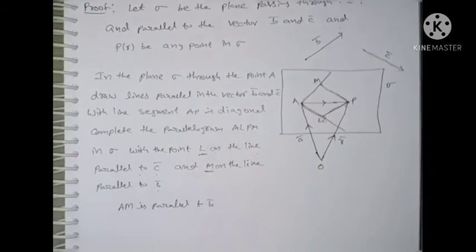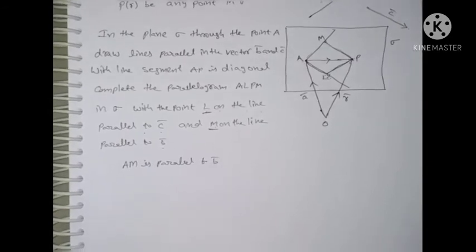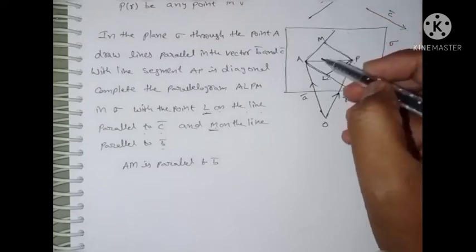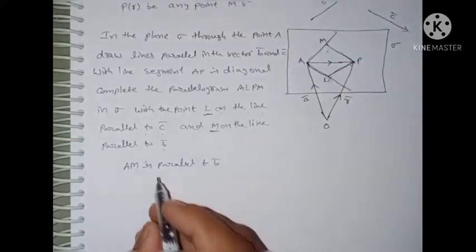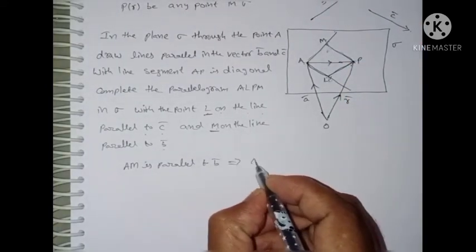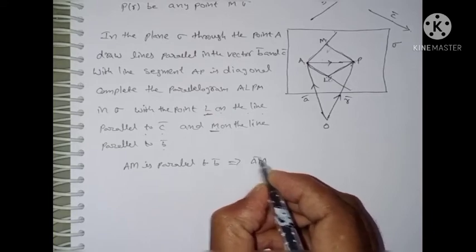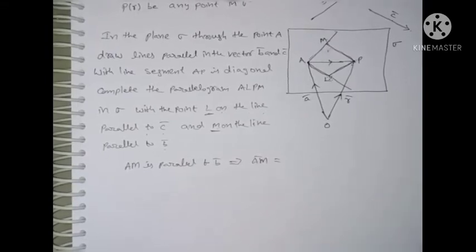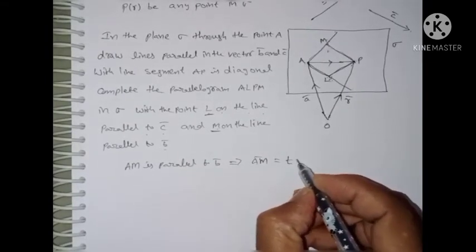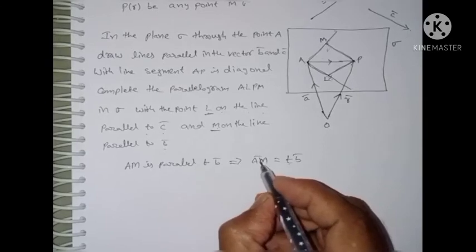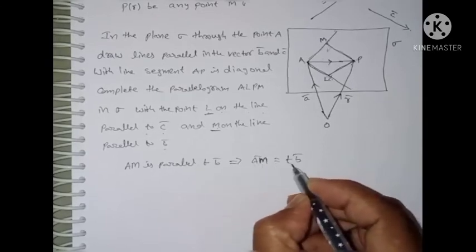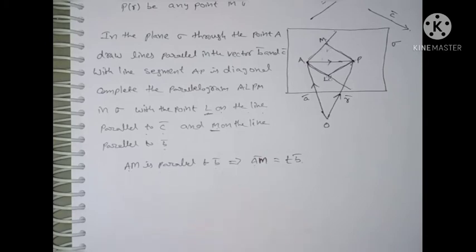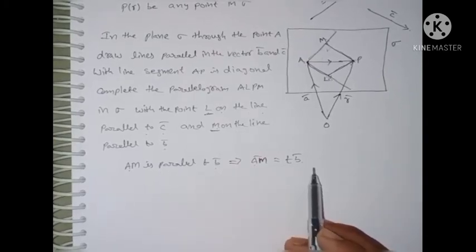Next, listen here. How to prove that AM is parallel to B bar? AM is parallel to B bar, both are parallel. Therefore, AM is equal to some constant T into B bar. AM and B bar are two vectors, and since AM is parallel to B bar, AM is equal to T into B bar.